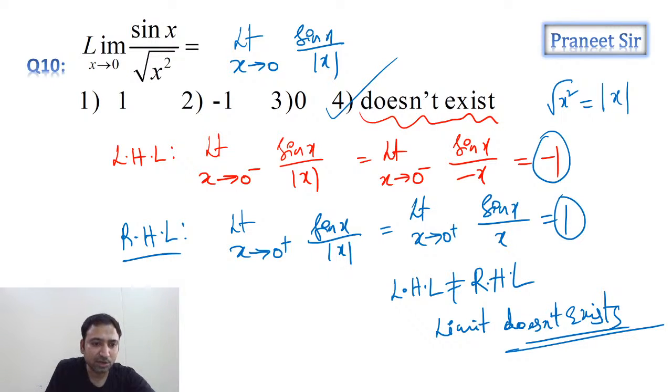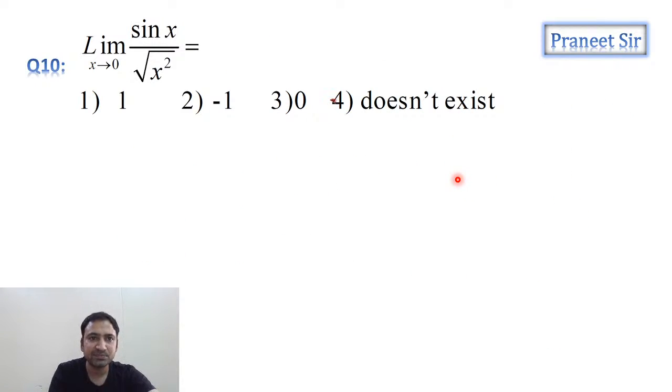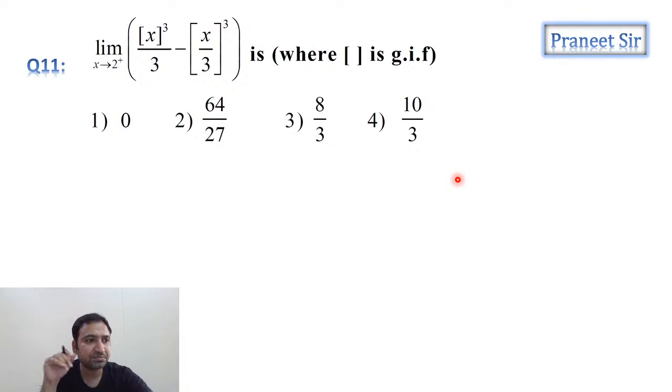ठीक है. See, चलो ये देखो, x positive मतलब mod x, we can replace mod x with x. X negative, x is tending to 0 minus means what? X negative. X negative means mod x I can replace with minus x. That's it. Very simple, guys. Okay. Chalo. Let's move to the next question.